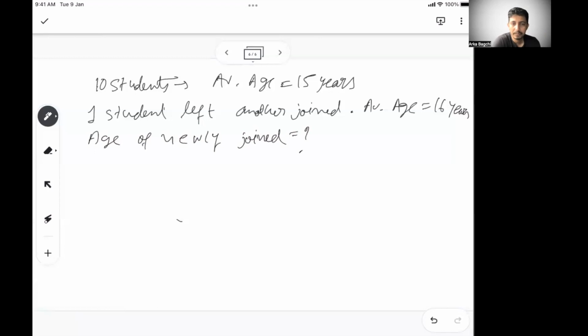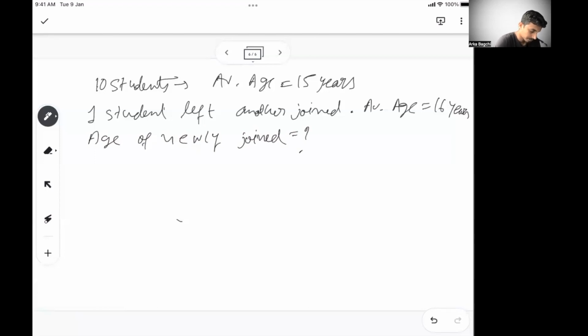Basically, what I'm saying is, 10 students with an average age of 15 years, one student has left and another has joined. The total number of students remains the same, but the average age increases by 1 year and becomes 16 years. What is the age of the newly joined student? Now, you can see there are typically a couple of ways to solve the problem. Let's solve it the most common way.